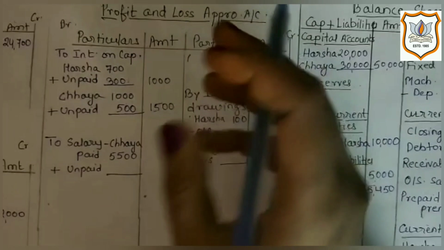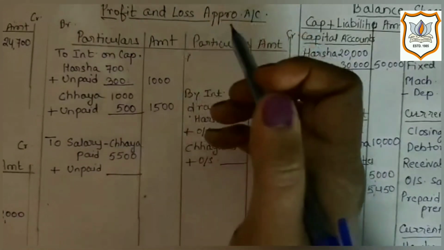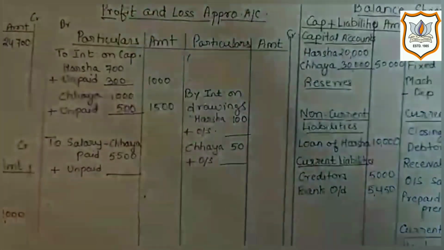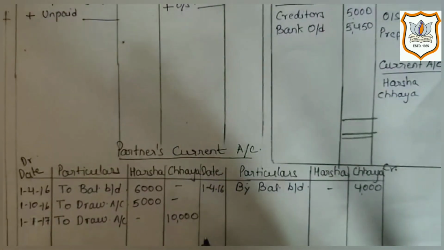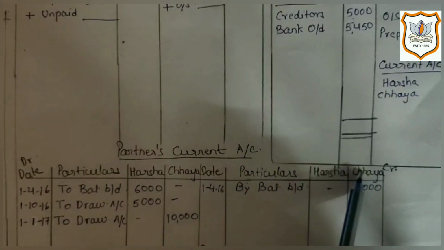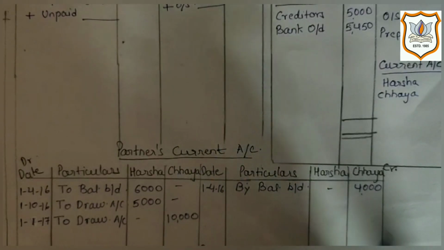It will appear on the debit side of the profit and loss appropriation account as it is an expense for the firm. Now the second effect will be on the credit side of the partners' current account as it is an income for the partners which they are receiving from the firm.